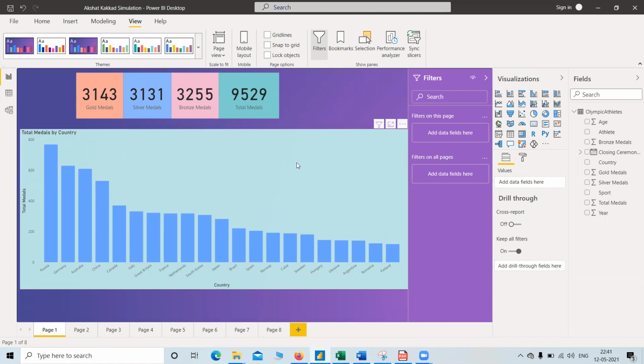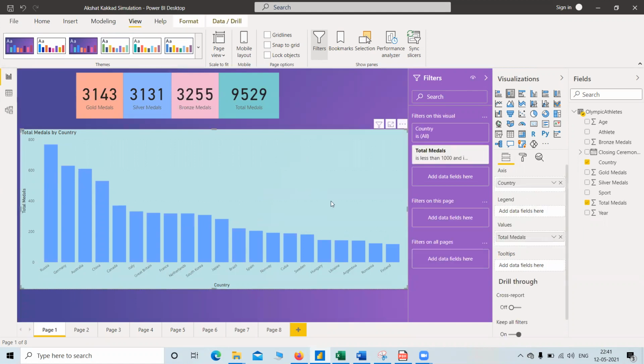So now I implemented here what visualizations. In visualizations, I have selected the bar plot, the stacked column chart, and then we defined the x-axis as country, and the value, that is the y-axis, as total medals.